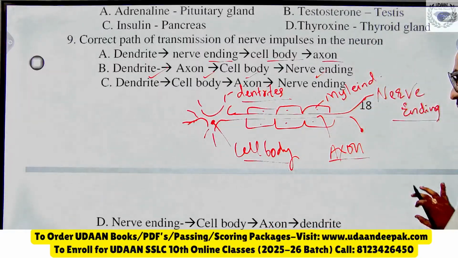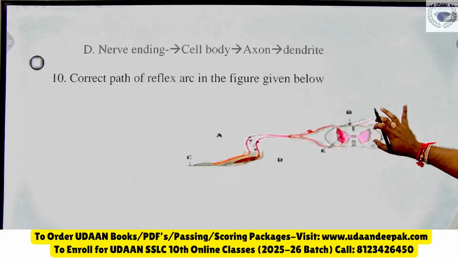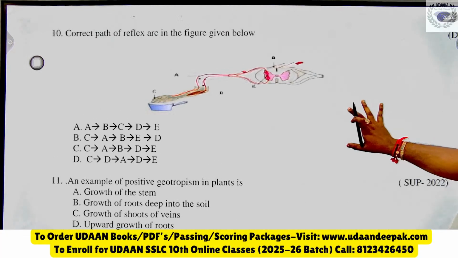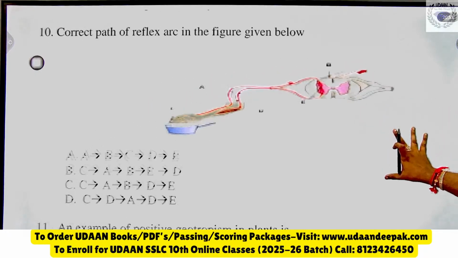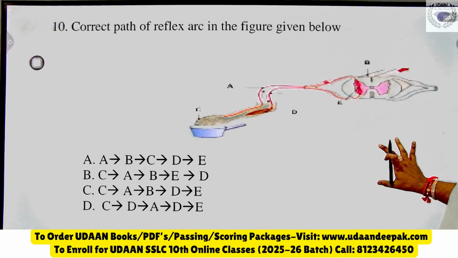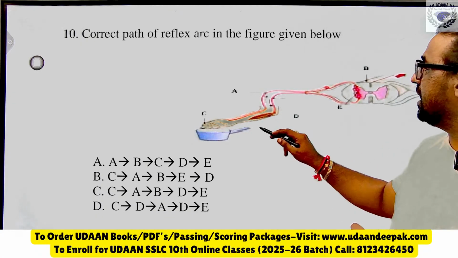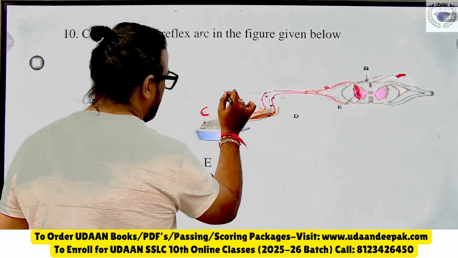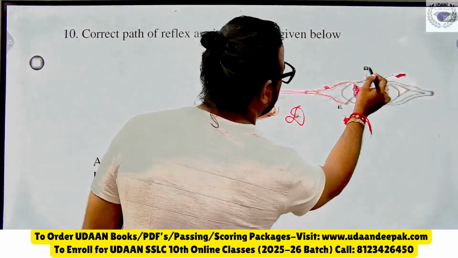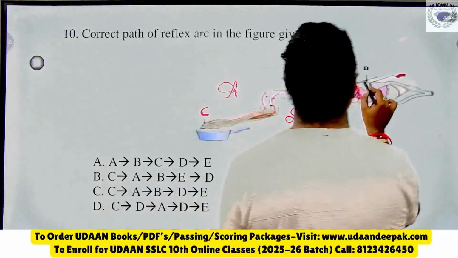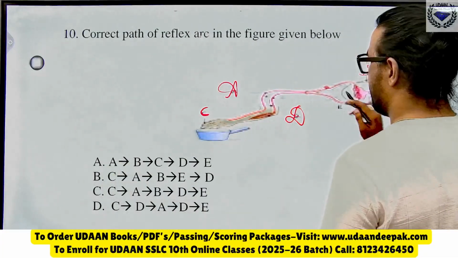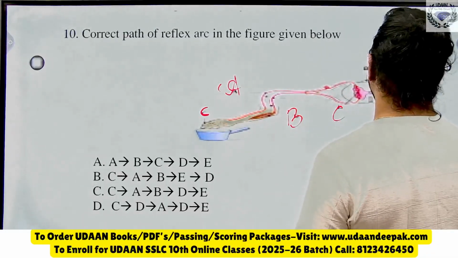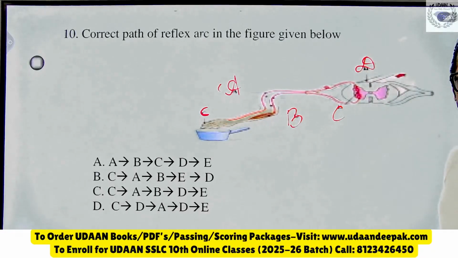Okay, coming to the next one. Look at this figure. Question number 10. This is a difficult one. The correct path of the reflex arc in the following. They have shown how it flows. If it is not visible, write it correctly. This is A, I think this is B, this is C, and this is D. Let me know the answer in the comment section.